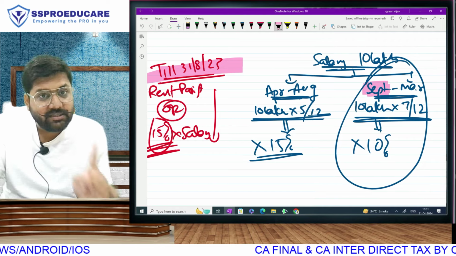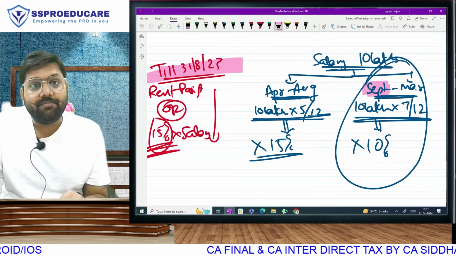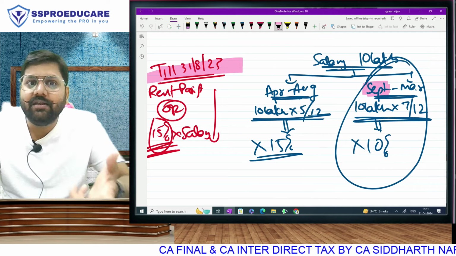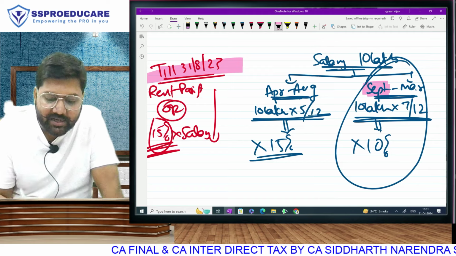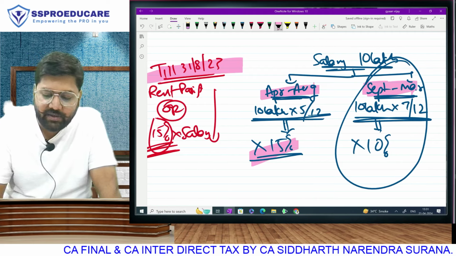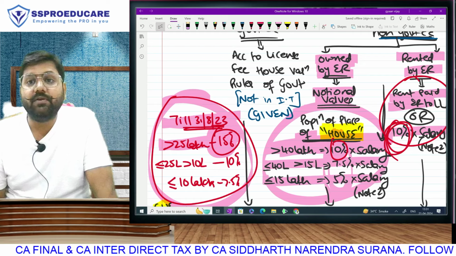In study material, institute did not mention the amendment. In your statutory update, institute mentioned the amendment, but they didn't say that you have to do both. And finally, when they released a mock test paper, they took this split. They are saying that for the old period you apply the old calculation and for the new period you apply the new calculation. So as students, you are supposed to know the old calculation also.